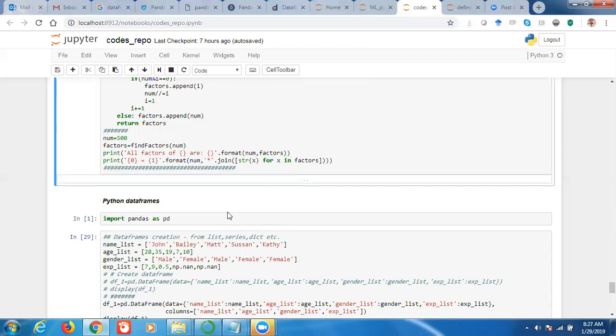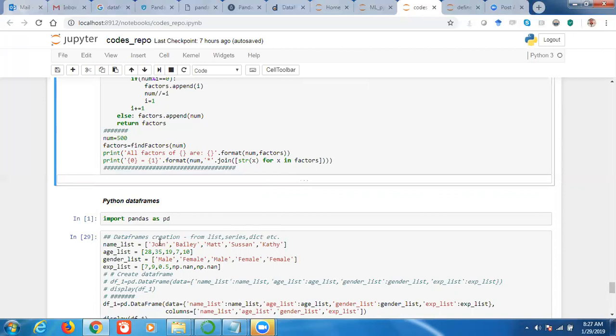Now for dealing with data frames, we need to import a package. That is again a vital package in Python. One was NumPy, and this is known as Pandas. So Pandas is a package or library that deals with data frames, Python data frames. We generally import Pandas as pd, right?